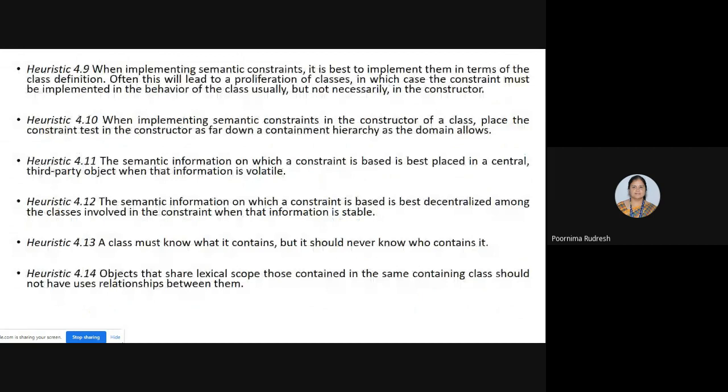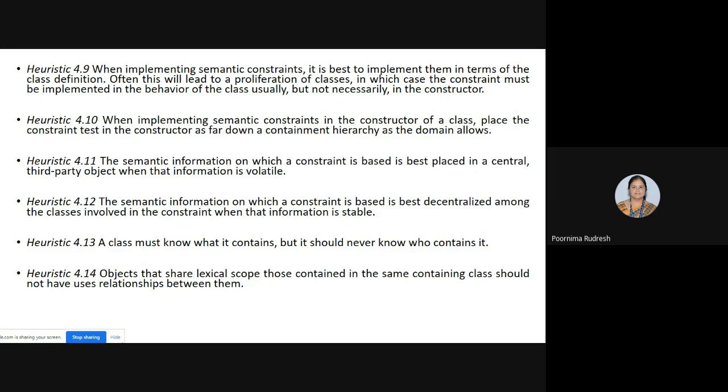Okay. And 4.9, when implementing semantic constraints, it is best to implement them in terms of class definition. Often this will lead to a proliferation of classes, in which case the constraint must be implemented in the behavior of the class, usually but not necessarily in the constructor. So when we are implementing semantic constraints, it leads to the proliferation of classes problem. For that, we considered an example of a meal class, right? There we put the semantic constraint that peas and corn should not be used together, right? That example we considered.